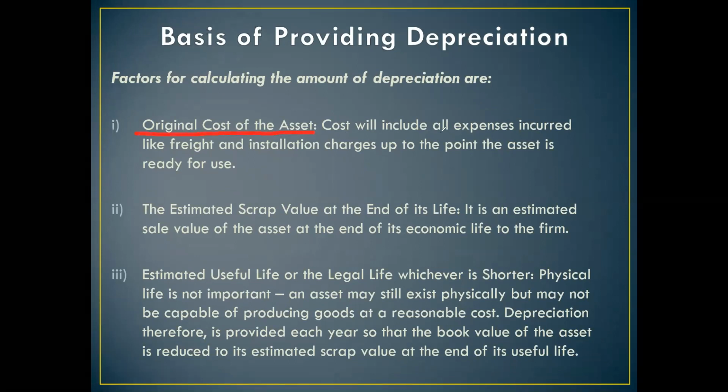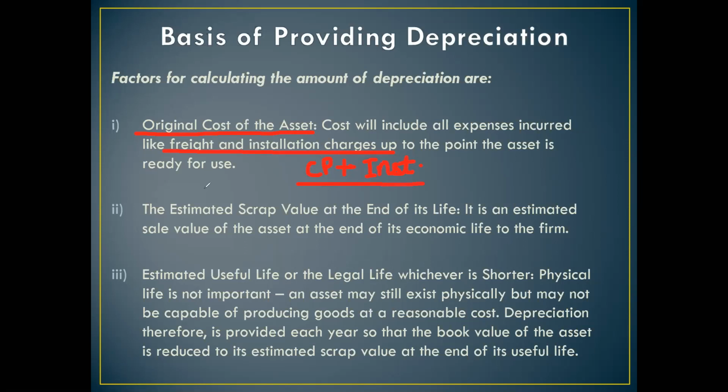Cost will include all expenses incurred like freight and your installation charges up to the point the asset is ready for use. तो हम original cost of an asset में जो हमारी cost होती है, cost price होती है asset की, जिस पे हमने उस asset को purchase किया, plus all the other installation charges. They are being added into the cost of machinery to know the total cost of an asset, and on this amount depreciation is charged.